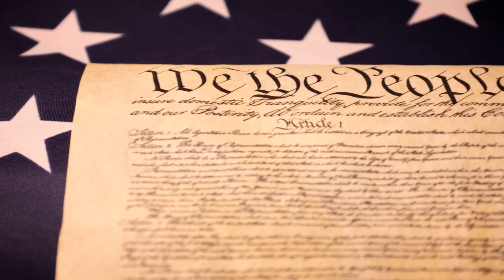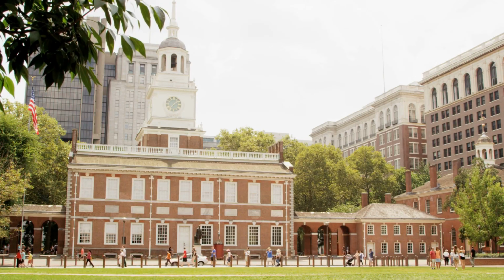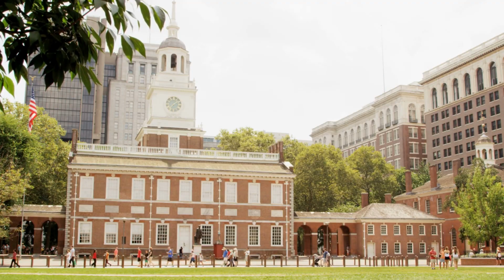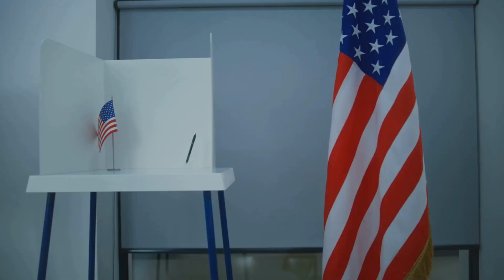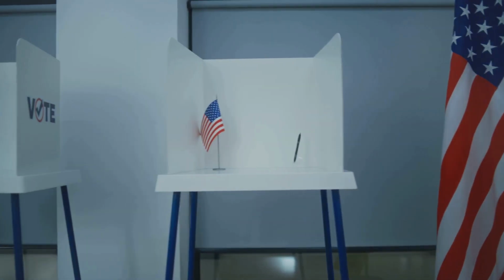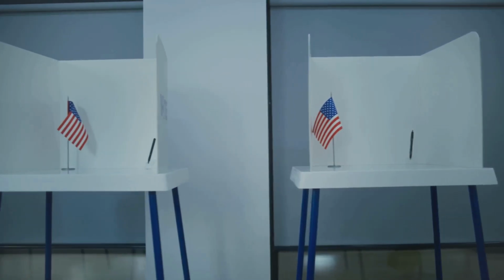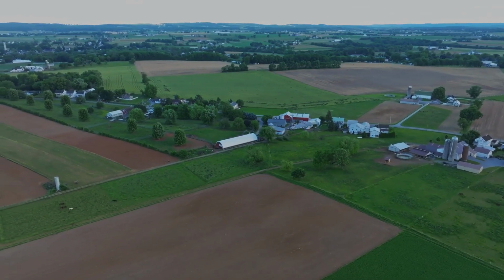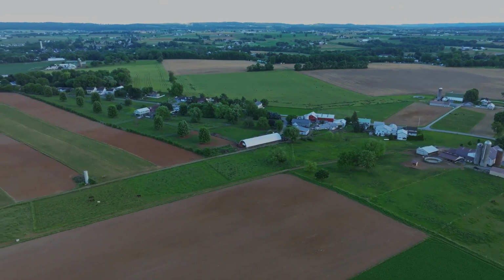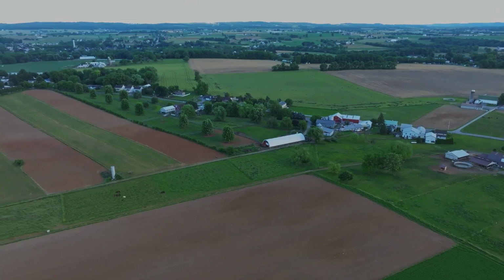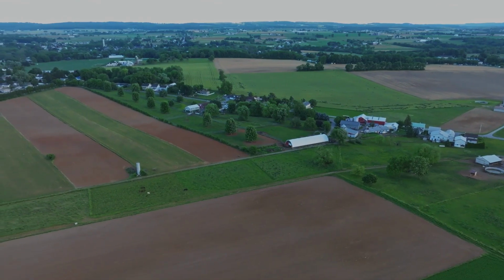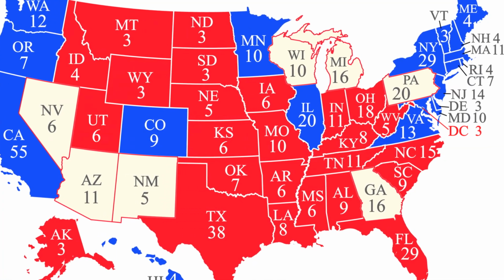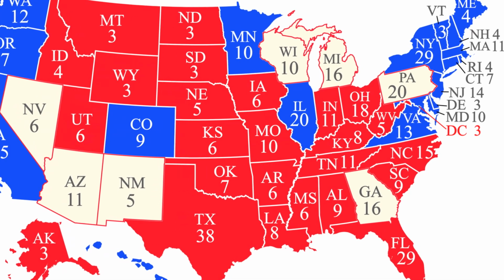How it all started. Back in 1787, when America was just getting started, the Founding Fathers had a big decision to make. How should the president be chosen? Some argued for a direct popular vote. Others thought Congress should decide. But concerns arose, particularly about rural states being overshadowed by large urban ones, and about the role of slavery, which skewed population numbers without extending voting rights. So they struck a compromise, a system that balanced population and state representation, the Electoral College.